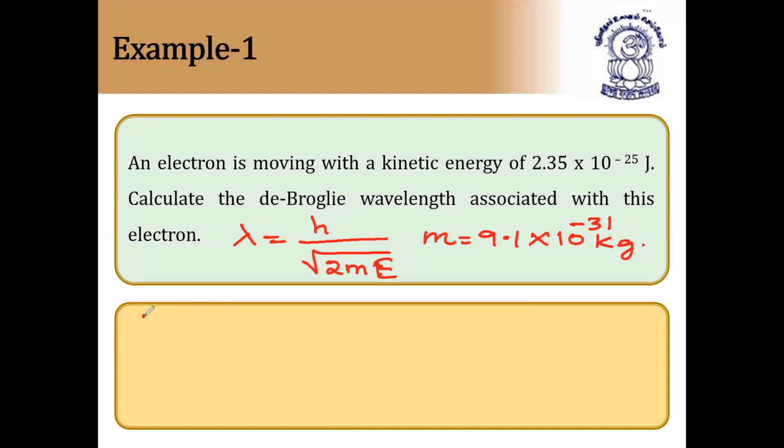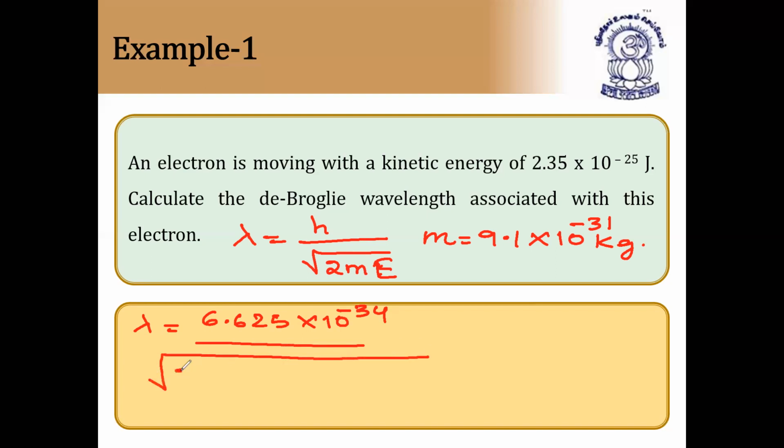So H value, straight away I'm writing the values. Lambda is equal to 6.625 into 10 to the power of minus 34 divided by root of 2 into 9.1 into 10 to the power of minus 31 into kinetic energy, which is given as 2.35 into 10 to the power of minus 25 joules. So this is completely under root. If you solve these two, definitely you'll get the answers.